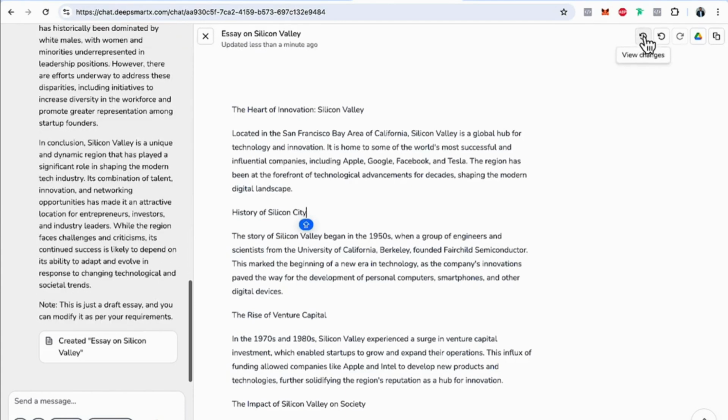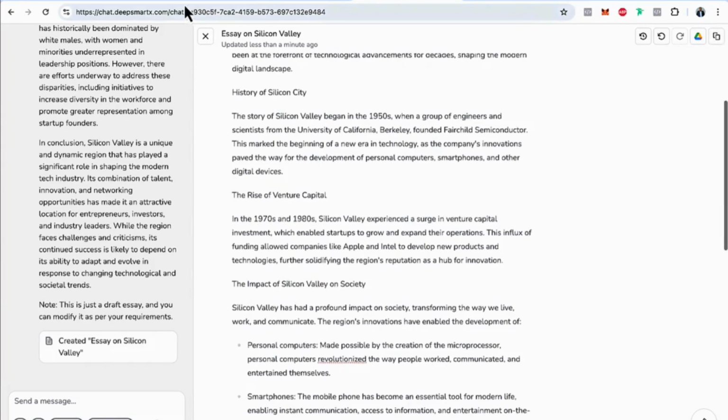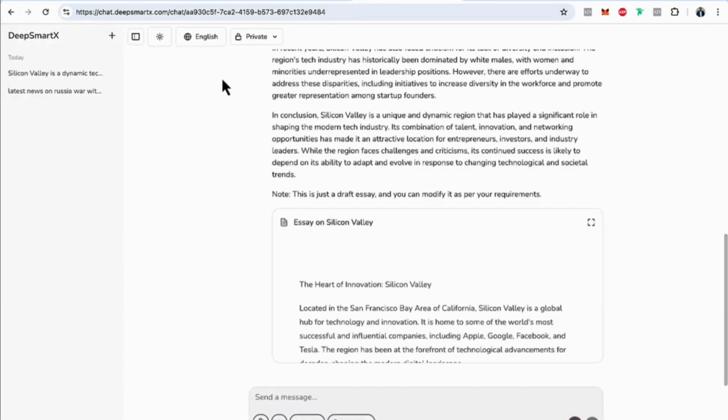You have the function to view changes, previous changes. You can do undo, and you can copy this to your Google Drive as well. You can copy it to clipboard, and you can download it as well. Now you have this document here. Also, when you go to the chat and click on share, you can make it private or public. You can also download or delete this chat. Now, you see how simple it is.